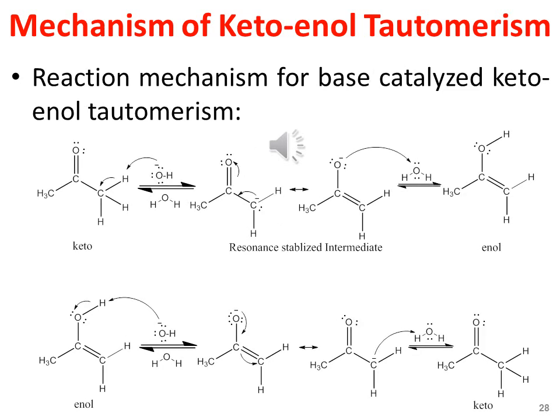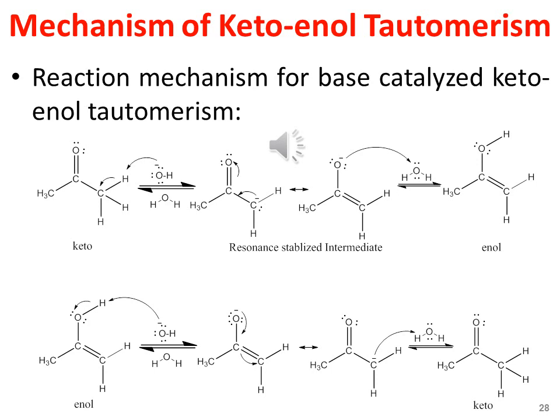Here on this slide, I have shown the reaction mechanism for base catalyzed keto-enol tautomerism. In the conversion of the keto into the enol, the first step is the abstraction of the alpha hydrogen. The abstraction of the alpha hydrogen by a base generates a carbanion, which is resonance stabilized. The resonance stabilized intermediate then abstracts a proton from the water molecule, thus generating an enol.